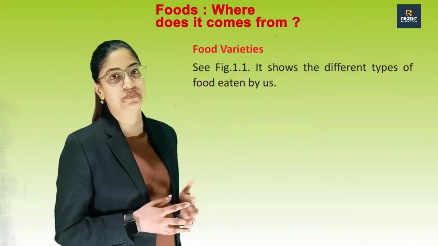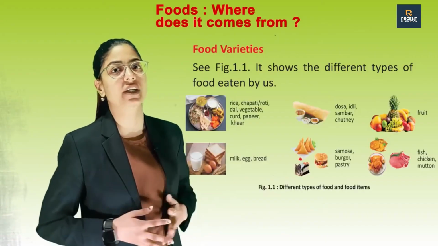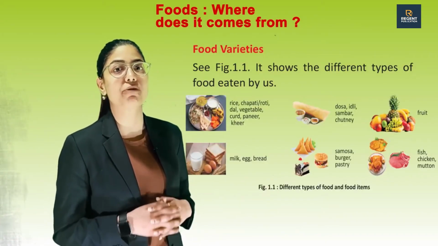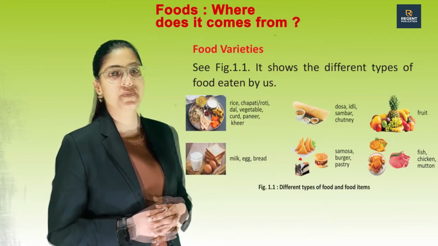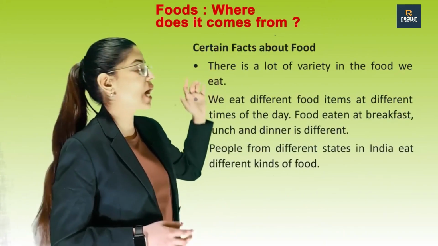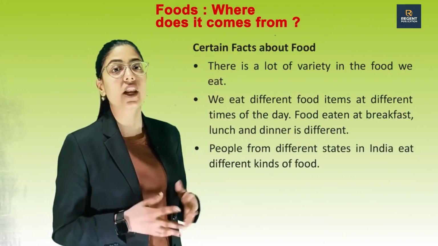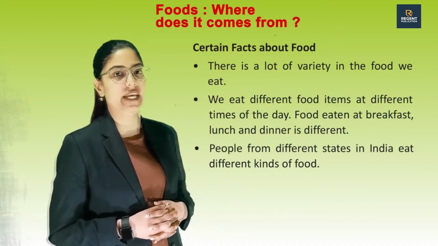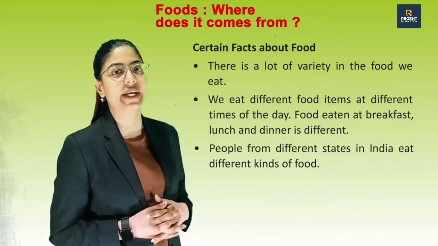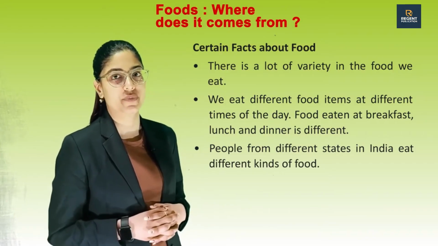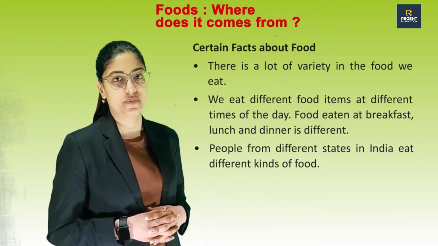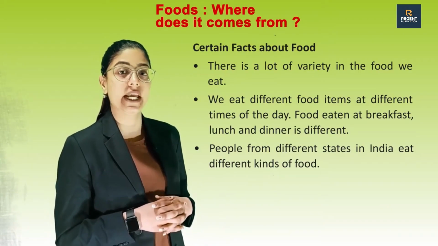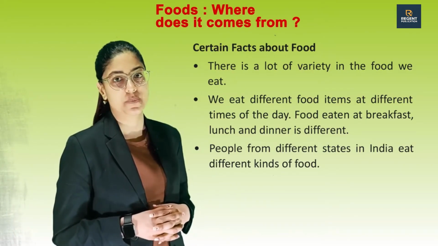Food varieties. See figure 1.1. It shows the different types of food eaten by us. See these pictures. Certain facts about food. There is a lot of variety in the food we eat. We eat different food items at different times of the day. Food eaten at breakfast, lunch and dinner is different. People from different states in India eat different kinds of food.